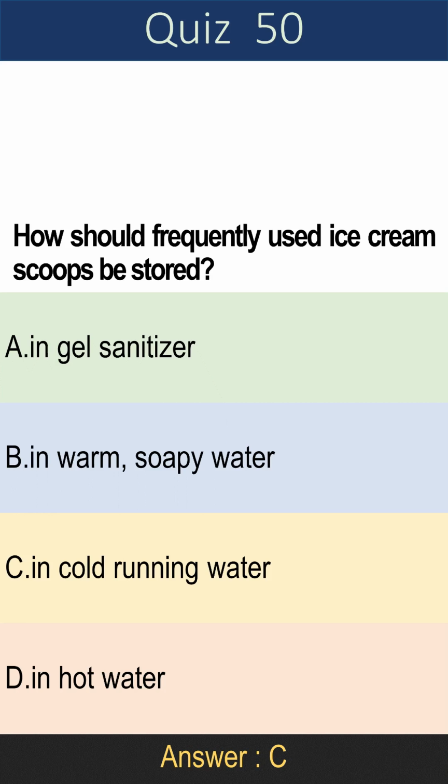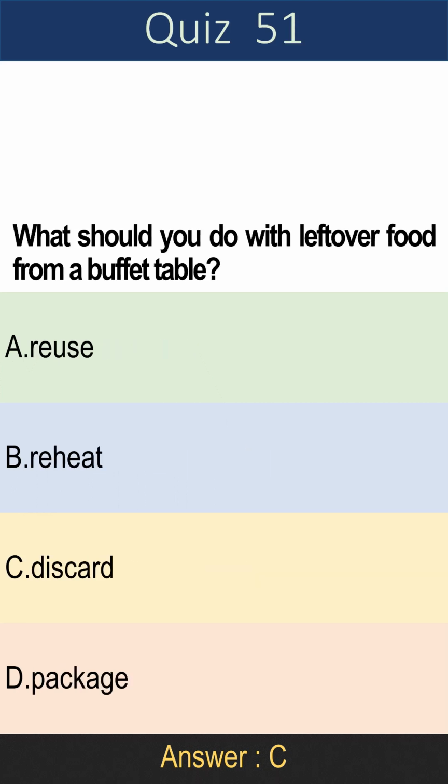Question 50. How should frequently used ice cream scoops be stored? A. In gel sanitizer. B. In warm, soapy water. C. In cold running water. D. In hot water. Answer is C. In cold running water.